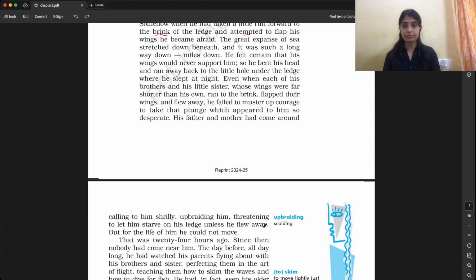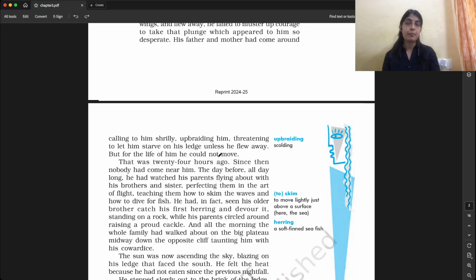Okay, but for the life of him, he could not move. But for his life's sake, he was so scared. But for the life of him means he was so afraid of flying from that ledge that he could not move. Now he is not able to move. That was 24 hours ago.